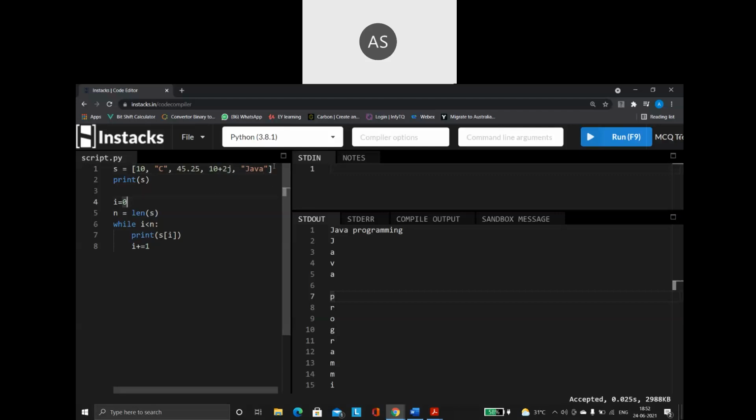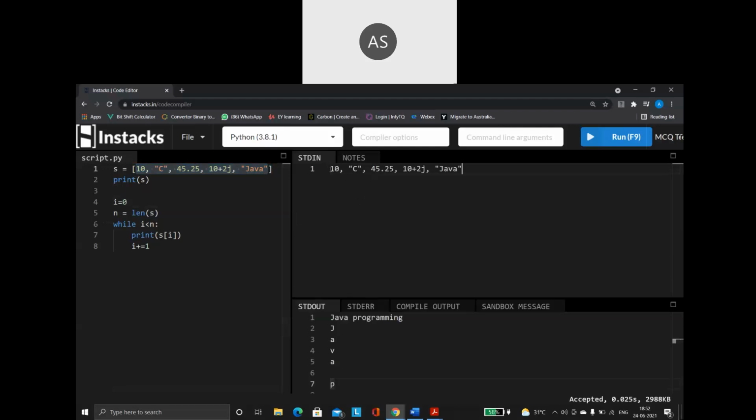So these are nothing but my list values. How is this going to be stored internally? Remember, just like my strings, my list is also index based. Whatever we saw with the strings, my list is also index based. Each element is separated with a comma. So this is my first element, second element, third element, fourth element, and this entire thing is my fifth element.